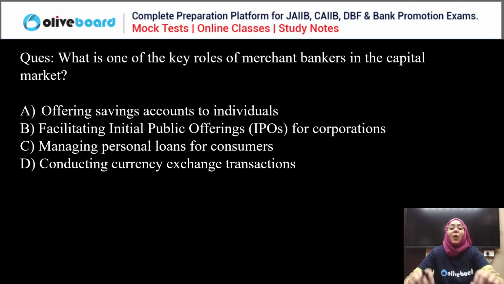What is one of the key roles of a merchant banker in the capital market? Offering savings accounts to individuals, facilitating initial public offerings for corporations, managing personal loans, or conducting currency exchange transactions. Very simple. Key role of merchant bankers in the capital market. Everyone, please answer this question.